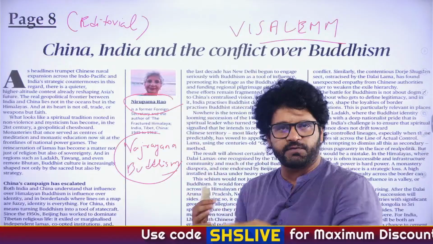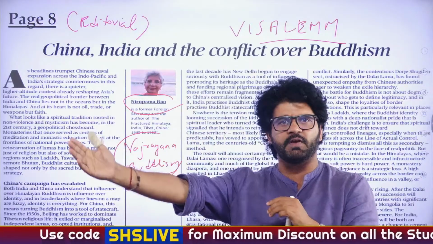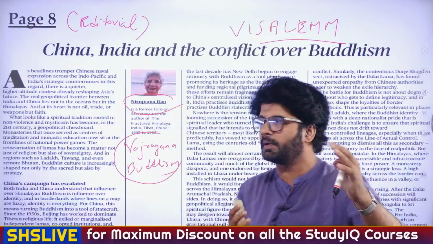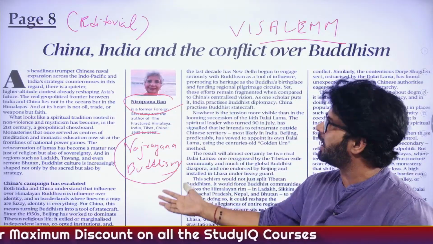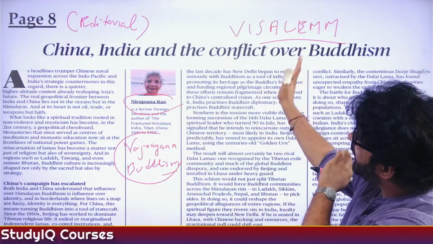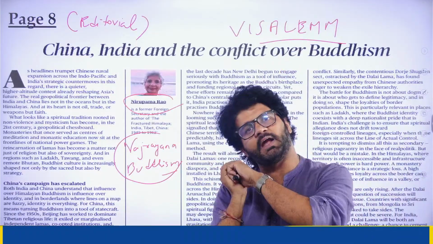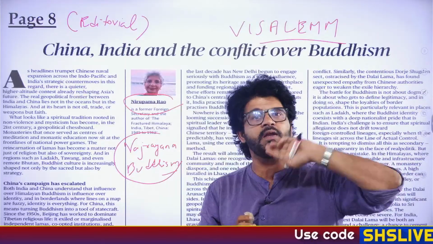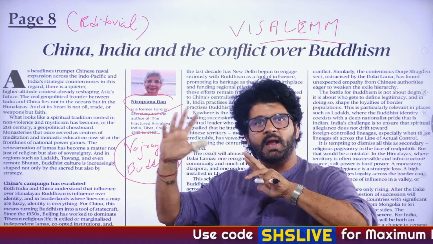They talked about different types of truths. One is conventional truth, other is absolute truth. And here the guru is known as Lama. So Dalai Lama, part of Vajrayana Buddhism. Now China is advocating their own successor of Dalai Lama. India is advocating its own. And now alliances will be built.